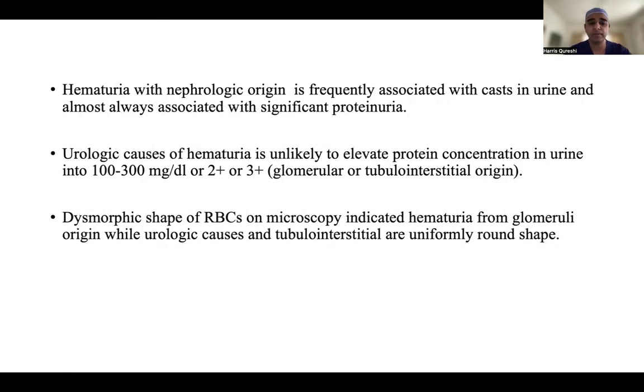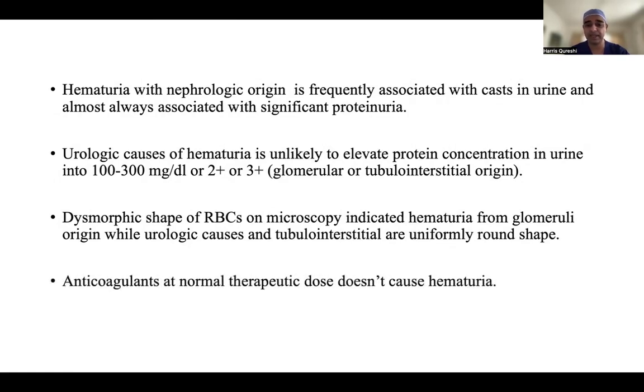Dysmorphic shape of RBCs on microscopy indicates hematuria from glomerular origin, while urological causes and tubulointerstitial causes have uniformly round shaped RBCs. So if they're round shaped, you can think about some urological cause. And a lot of times we get a dysmorphic test of RBCs on microscopy to rule out why the patient is having hematuria. Anticoagulants play another role, but these things in the urine DR you won't be able to find. You'll only find that there is bleeding going on.